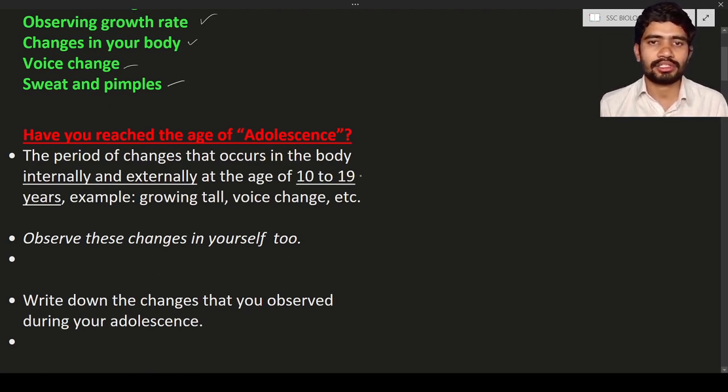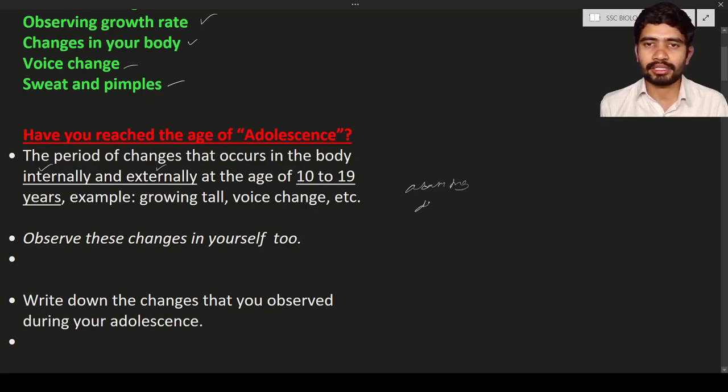In this age, that is 10 to 19 years, there are some changes. Those changes are internal and also external. Internal and external changes are going to occur in the body. What is an internal change? Internal change means the internal organs, like Adam's apple, that we will discuss after a moment.